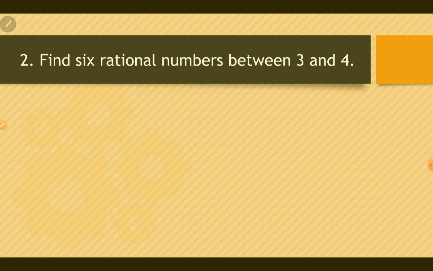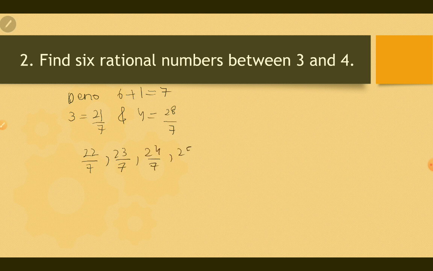Find 6 rational numbers between 3 and 4. So as they are asking 6 rational numbers, hence denominator will be 6 plus 1, which is 7. Hence 3 can be written as 21 by 7 and 4 can be written as 28 by 7. So the numbers between 21 by 7 and 28 by 7 are 22 by 7, 23 by 7, 24 by 7, 25 by 7, 26 by 7 and 27 by 7.